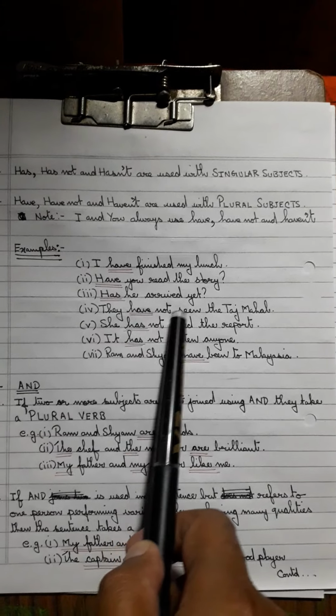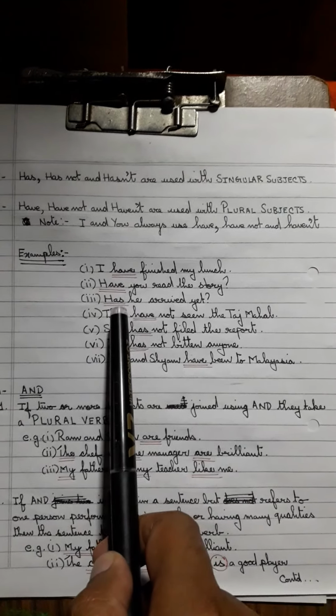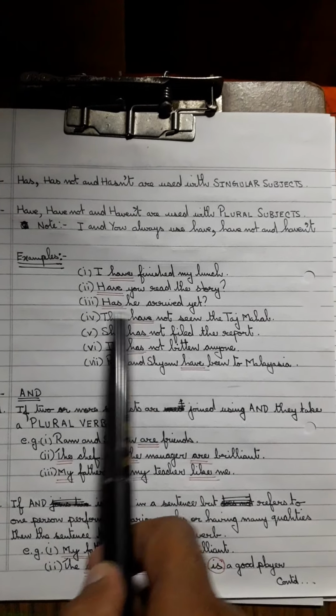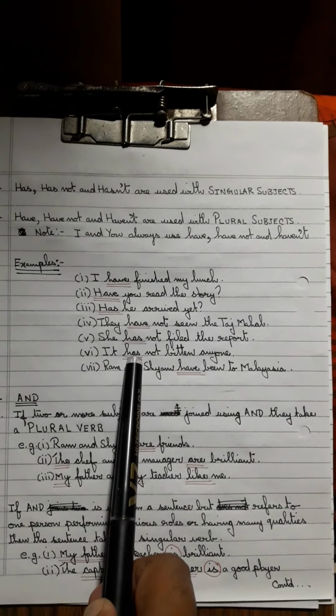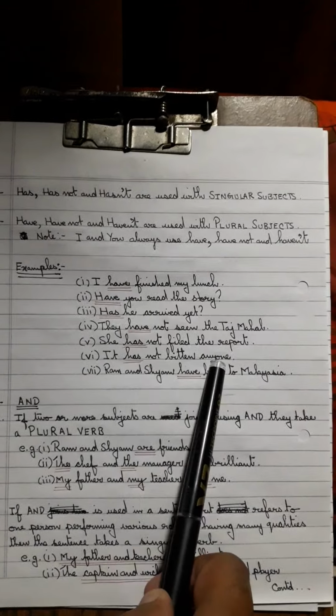They have not seen the Taj Mahal. Right? Say they have. She has not filed the report. It has not bitten anyone. So it is singular, has. Ram and Sham have been to Malaysia. How many people are involved? Two. One is Ram, another is Sham. Now, remember, with do and does, the same rule is followed with has and have.